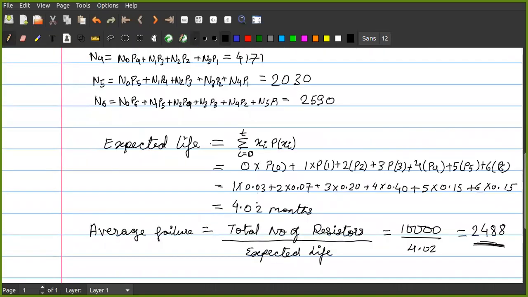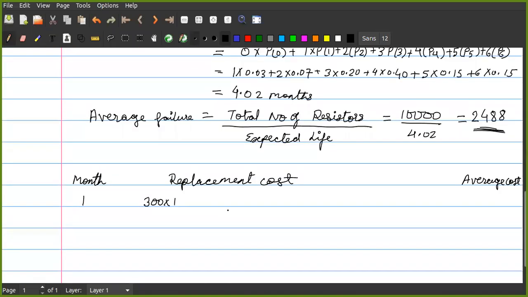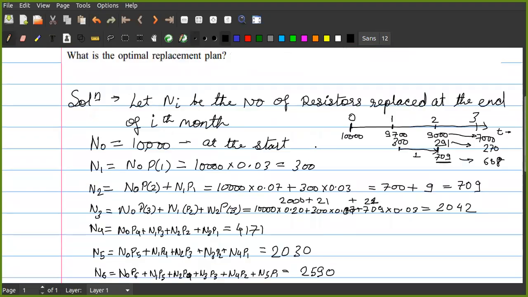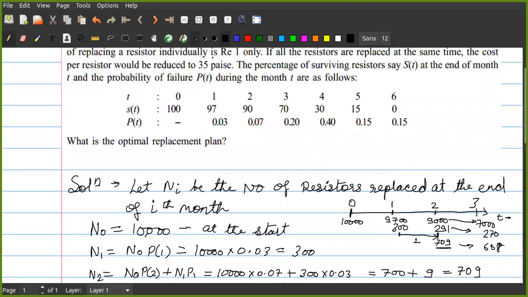Correct? Now, this is individual replacement. But after 1 month, what I feel is let us replace all the components. So after the end of 1 month, I'll replace the entire 10,000 components, multiplied with 0.35. Why?